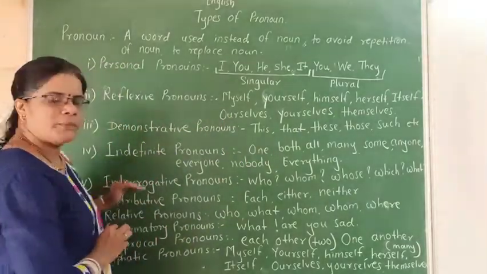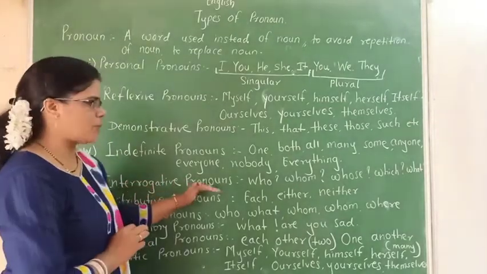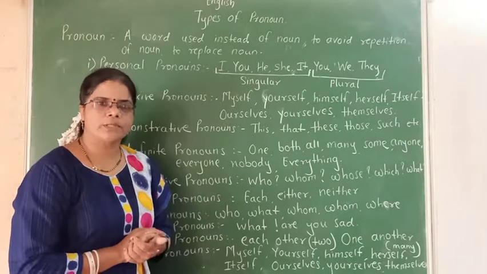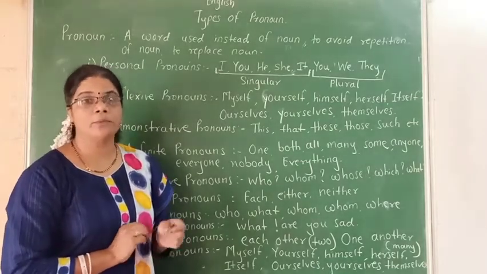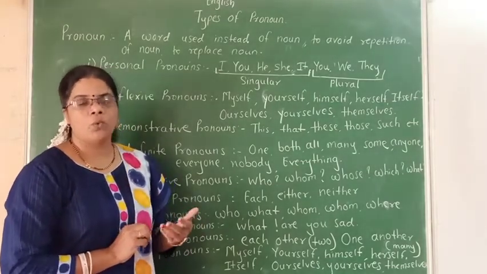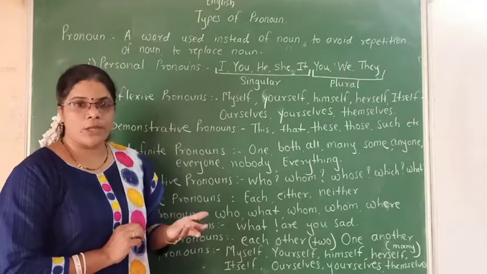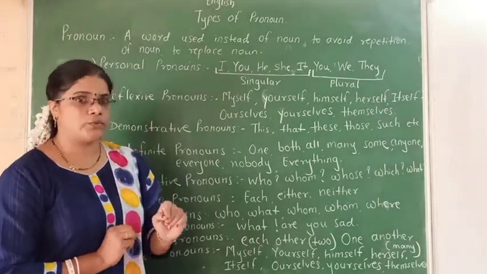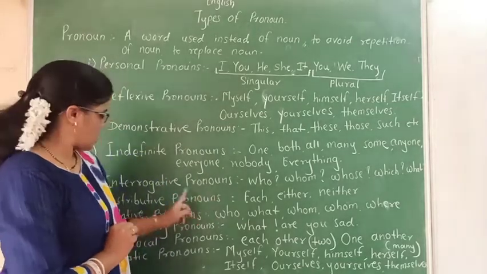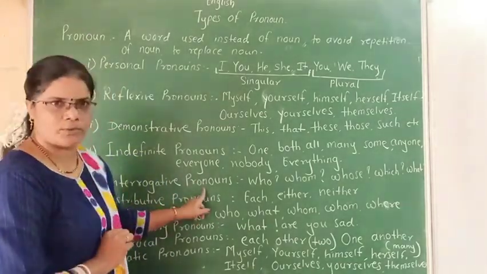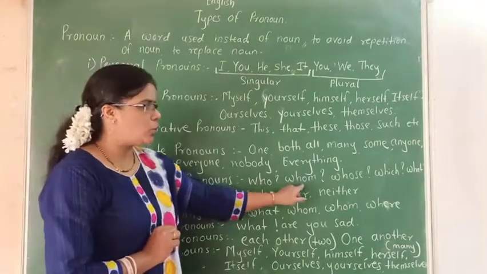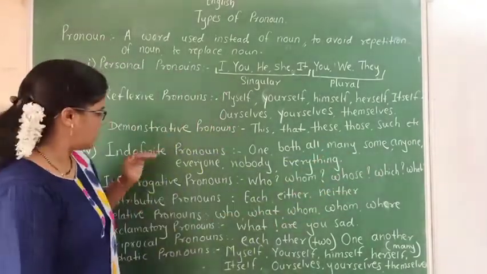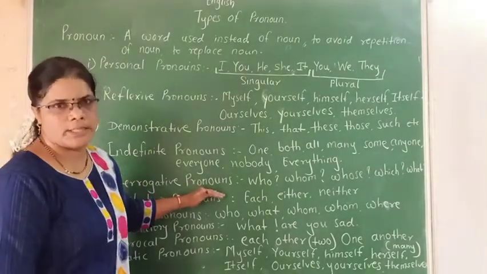Then the next type of pronoun is interrogative pronouns. Friends, we ask many questions, and those questions we ask with the help of some WH words. Who, what, where, which, such words we use to ask questions. Those words are called interrogative pronouns. So, who, whom, whose, which, what, these are the interrogative pronouns in English.